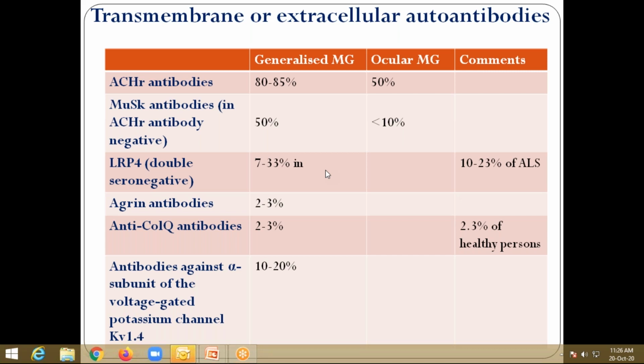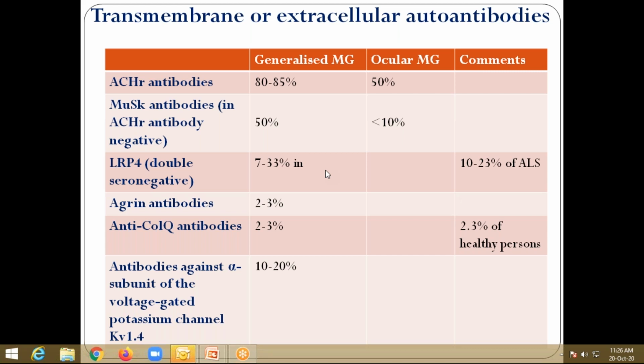Do you understand the first image of this class? Presynaptic, synaptic, post-synaptic. Antibodies to voltage gated calcium channel are presynaptic. Antibodies to ColQ, collagen Q, are synaptic, right?